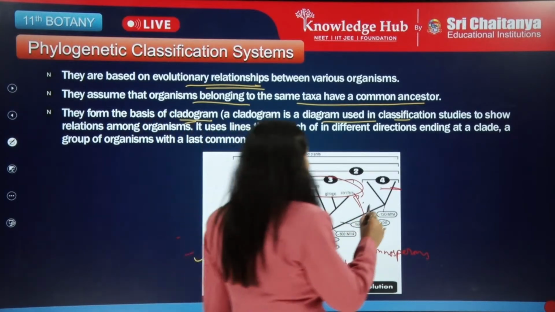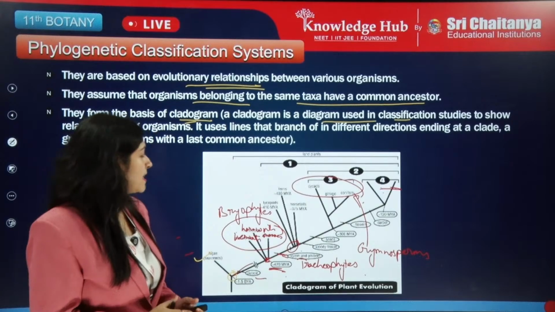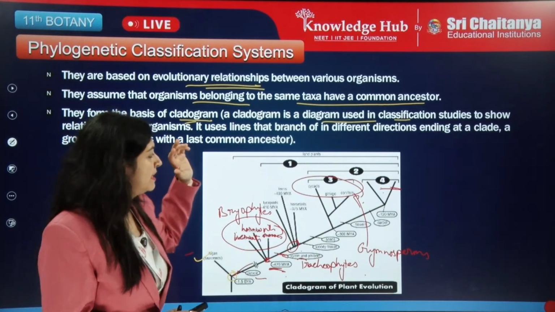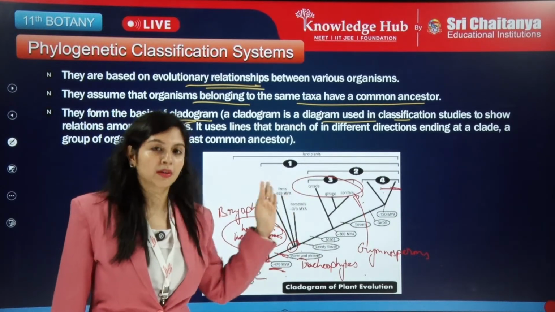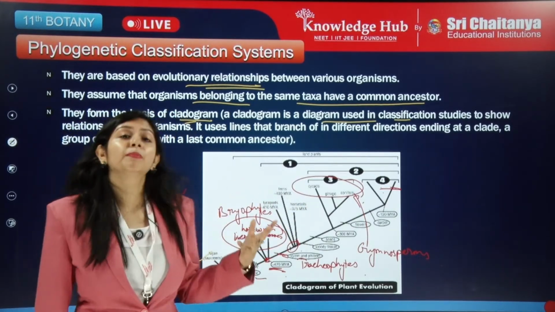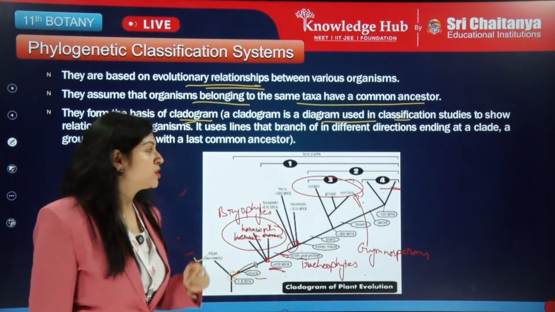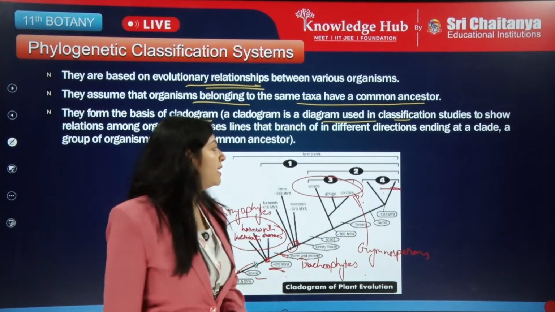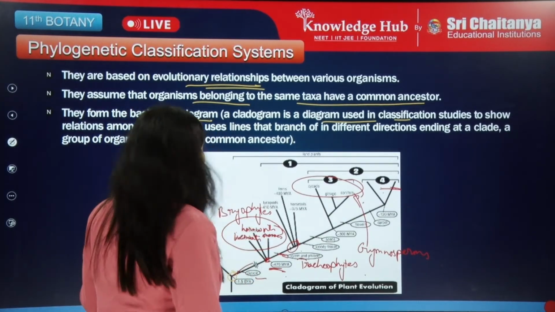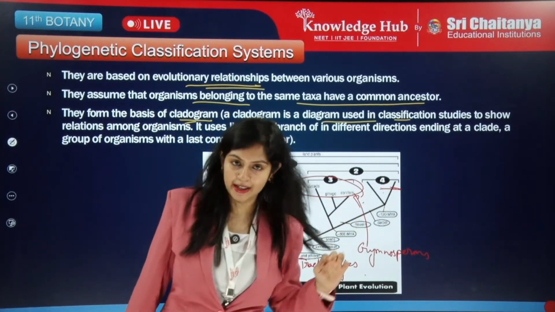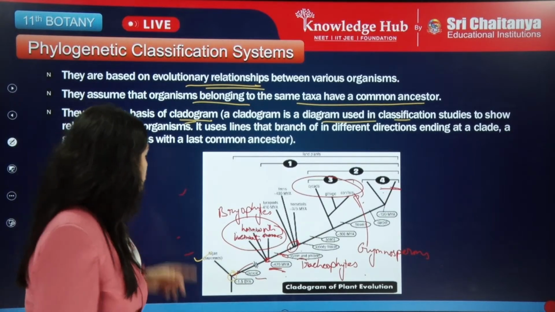Angiosperms will come in the 4th position here, gymnosperms 3rd, and this is 4th. Both of them are 2nd. This is the first set of evolution, this is the 2nd set of evolution. So both development of gymnosperms and angiosperms come under the next set of evolution in the plants. In this we have seen the branches going in different directions, ending at a clade, a group of organisms with a last common ancestor.